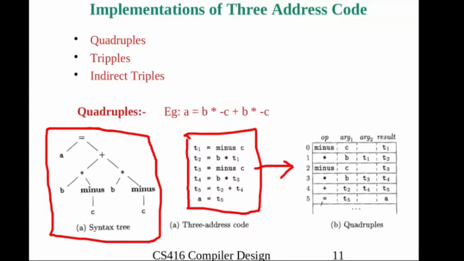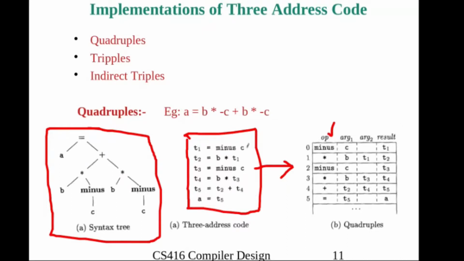In a quadruple there are 4 columns, that means each 3 address code is represented as a record, and that record contains 4 fields. The first field is the operation code, the second and third are the operands, argument 1 and argument 2, and the last one is the result.